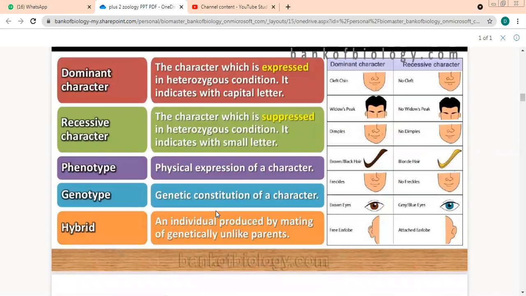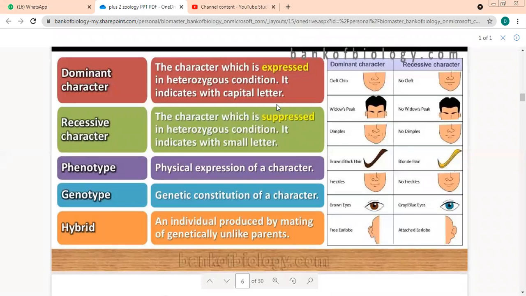Dominant character: the character which is expressed in heterozygous condition. If the condition is heterozygous, one is capital, the other is small. The one which will be able to express itself, that character is called as? Dominant character. And it is represented with which letter, small or capital? Yes, beta, capital letter.